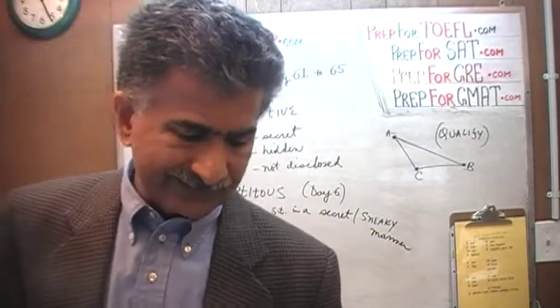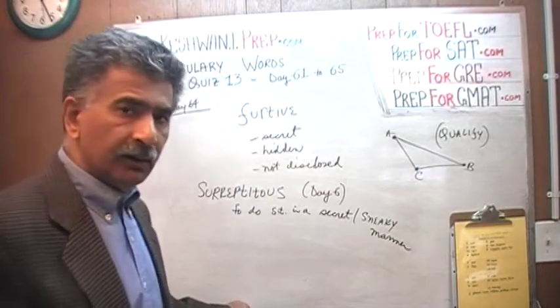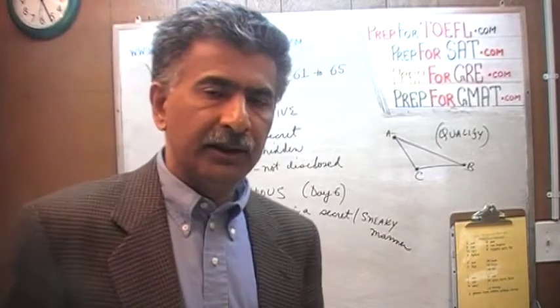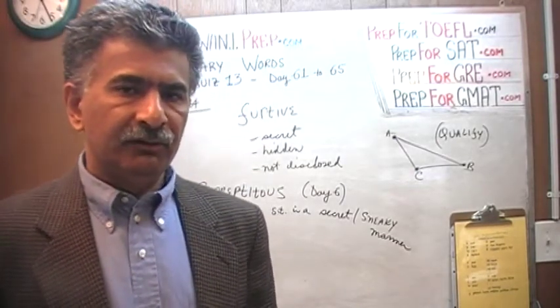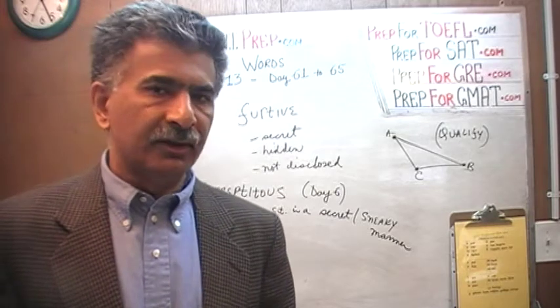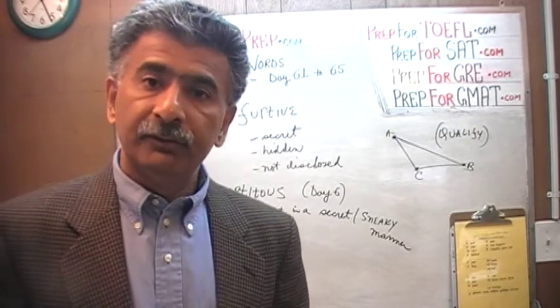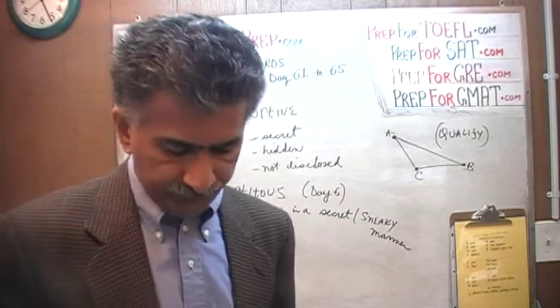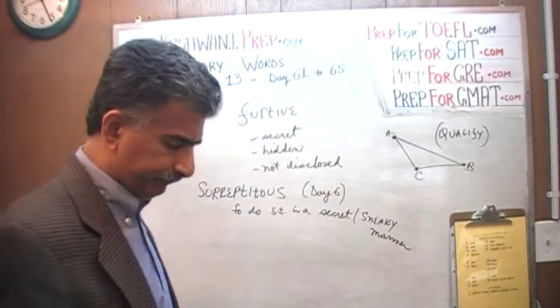If something is done in a way that nobody sees it, in a very sneaky way, you would say that it was done surreptitiously, in a sneaky manner.